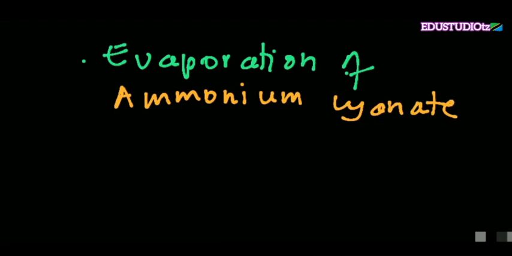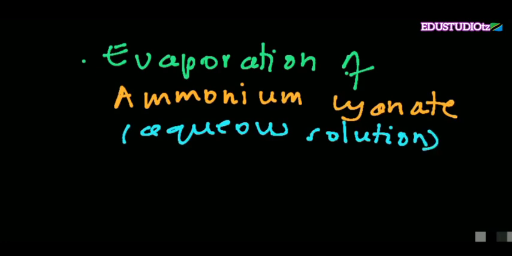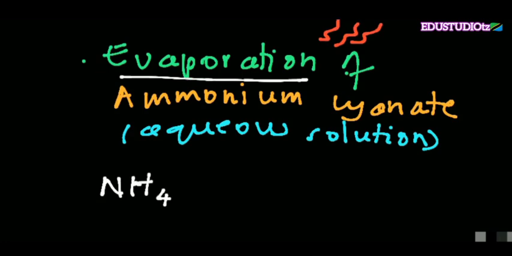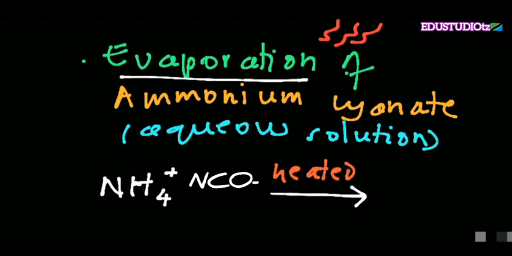How was this possible? What he did was evaporate a solution of ammonium cyanate, an aqueous solution. That way the ammonium cyanate solution was heated so as to obtain an organic compound known as urea.